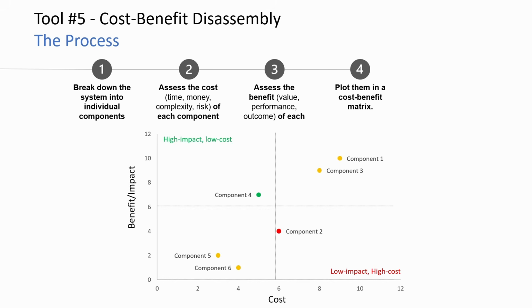So this is how our chart could look. On the x-axis, we have cost, and the y-axis is where we are placing benefits. We then break down our chart into 4 quadrants. Anything that's high impact, low cost, that's a good thing. We can look at how to improve that. Anything that's low impact but high cost, we can look at eliminating. For the rest of them, we can decide whether to keep them in-house, or maybe outsource those, or whether to restructure or improve those. Finally, as I just mentioned, once we have this chart figured out, we can start acting on it.